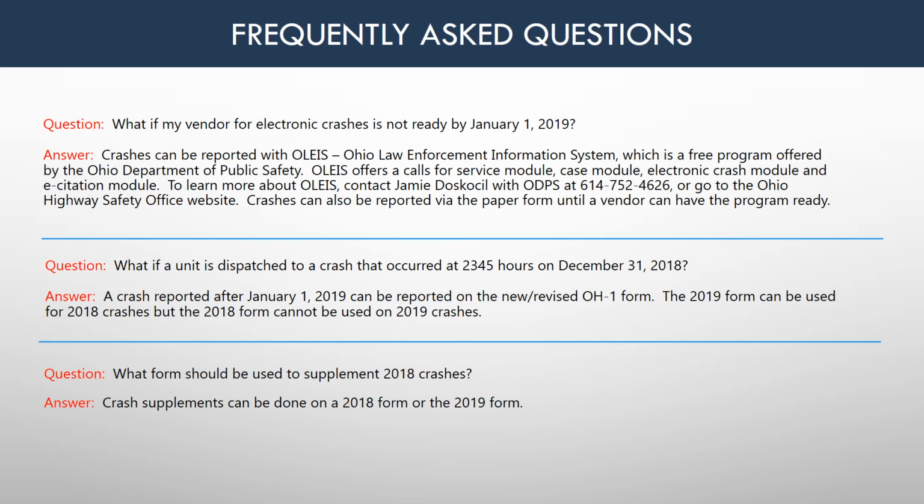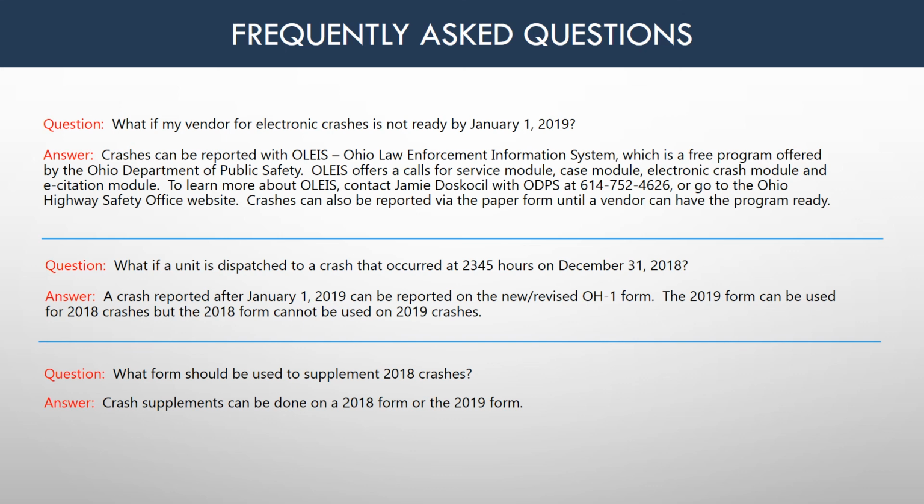Question: what if a unit is dispatched to a crash that occurred at 23:45 hours on December 31st, 2018? Answer: a crash reported after January 1st, 2019 can be reported on the new revised OH-1 form. The 2019 form can be used on 2018 crashes, but the 2018 form cannot be used on 2019 crashes.